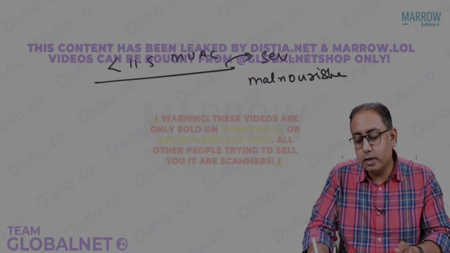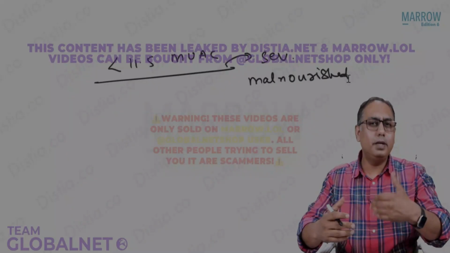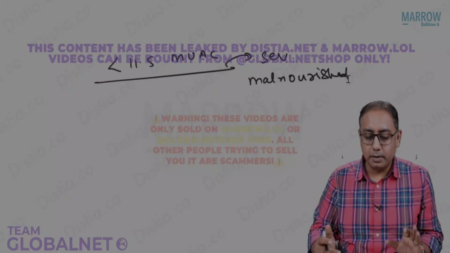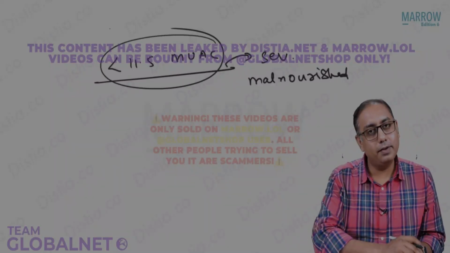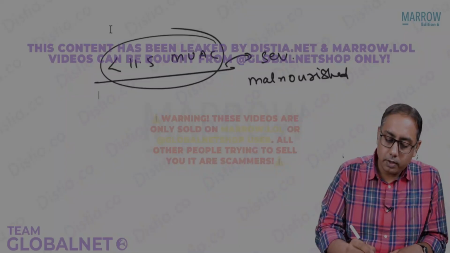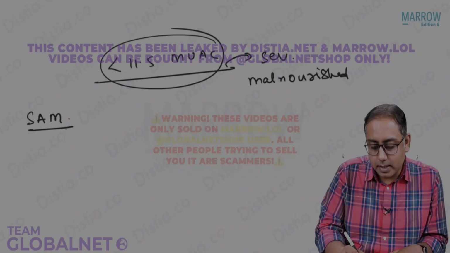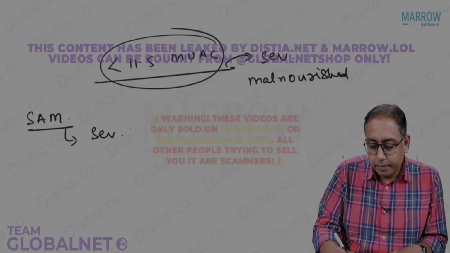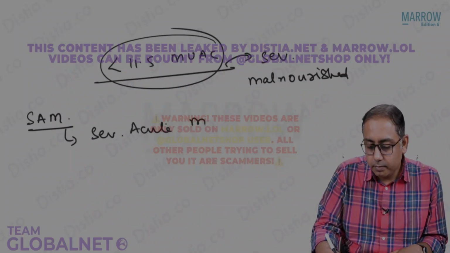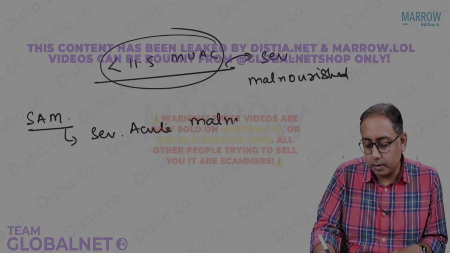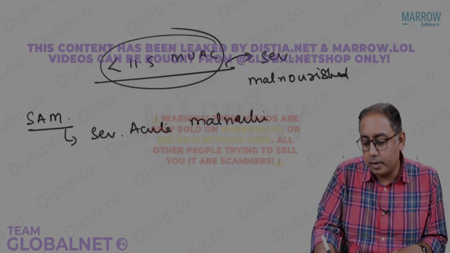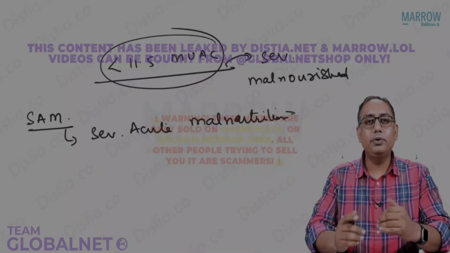It could be a severe acutely malnourished, or it could be even a severe chronic malnourishment. But the child is less than 11.5. So now let us talk something about SAM child. What is this SAM child? SAM stands for severe acute malnutrition.